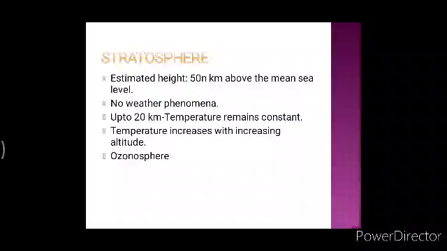It's sufficient to block ultraviolet radiation from the sun. So it is very important to protect us on Earth from those ultraviolet radiation. It is called ozonosphere because it protects us from the ultraviolet radiation from the sun.